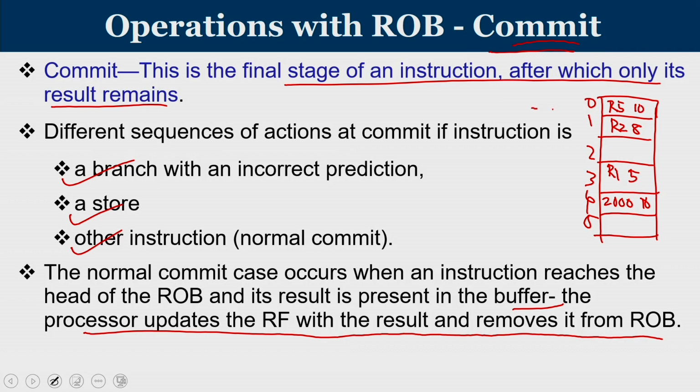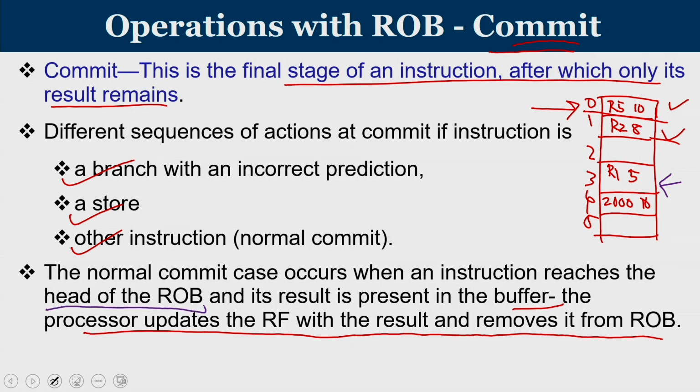Now the very first entry in the reorder buffer is complete. That means this instruction is committed. Once that is committed, this is committed. But I cannot commit R15 because that has not yet reached the front of the reorder buffer. So an instruction will get committed only if that instruction reaches the head of the reorder buffer.